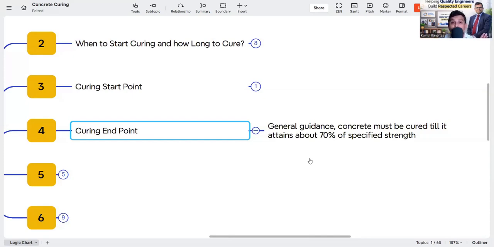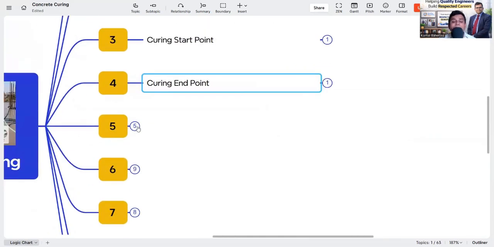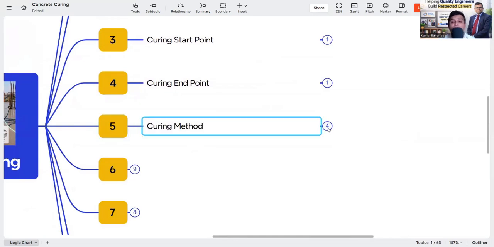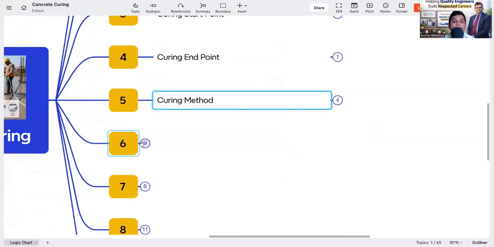So accordingly you have to prepare for your curing plan. There is no hard and fast rule, but these are the general guidelines. Now, what are the different types of curing method we are using? There are 4 types of curing method we are using: water curing, membrane curing or chemical curing, application of heat, and miscellaneous. One by one, I will explain what they are.